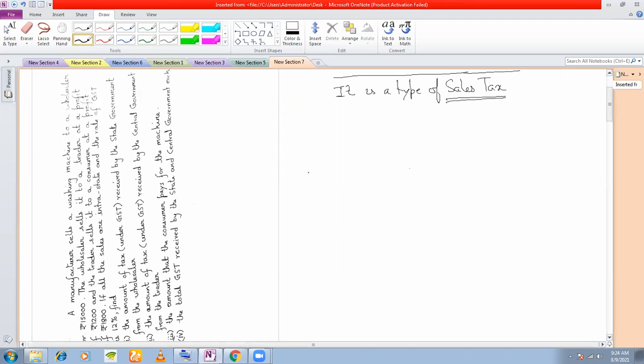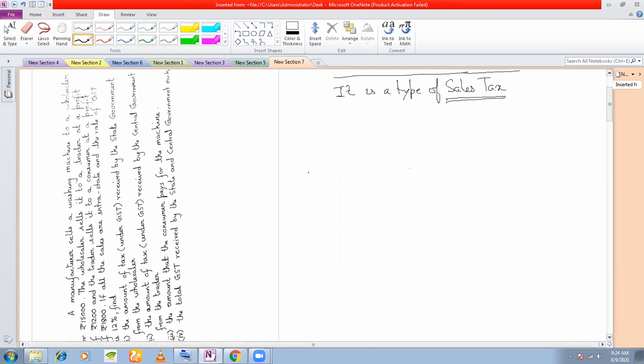The manufacturer sells it to a wholesaler, and the wholesaler is selling to a trader. And from the trader, that is your retail shops, you go as a consumer because you want to use it. You are not buying a mobile phone to sell it to someone else. You are buying it to use it, right? So you are the consumer. You are consuming the good. So you go to these retail shops and you buy it from them.